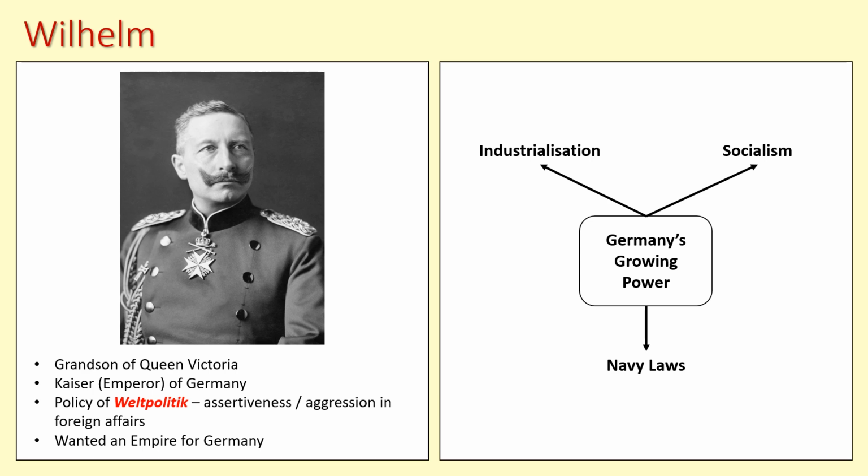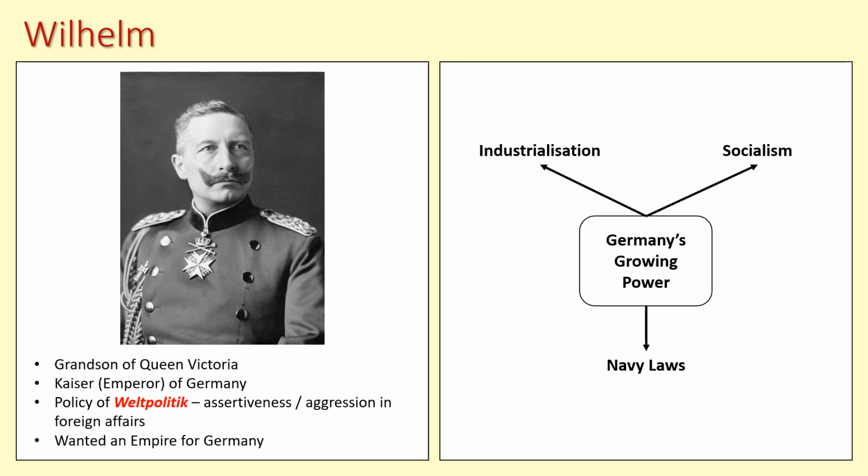Because of Wilhelm's desire to have a navy, to have this place in the world, they introduce these laws known as the Navy laws, which essentially put in place in law that they are going to build these battleships, that much of German society, much of German industry should be geared towards constructing a modern navy that could rival the British Navy.